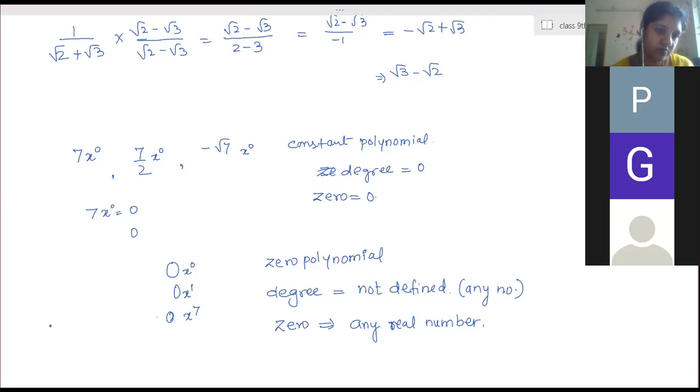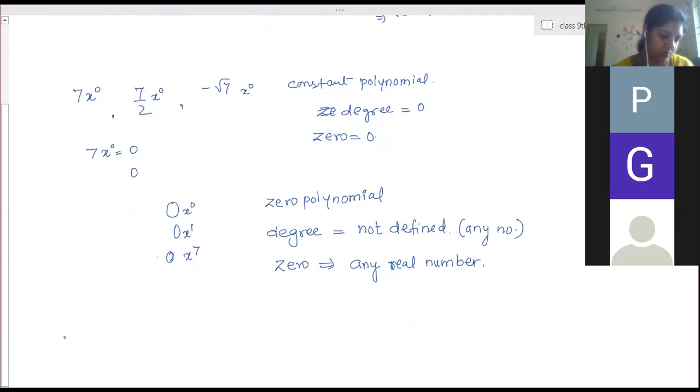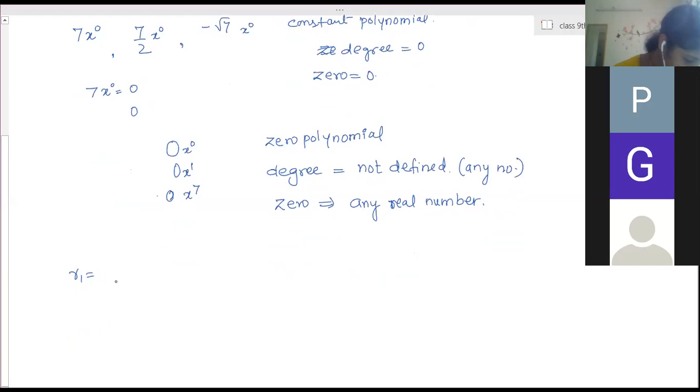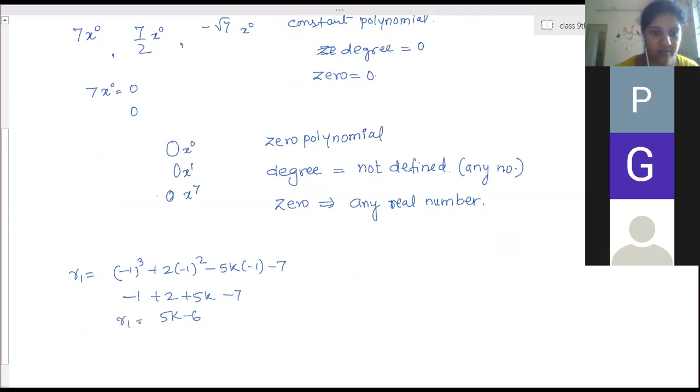Ma'am, P of -1, I got -6 plus 5k is equal to R1. You have to substitute -1 in that. So -1 cube plus 2 into -1 square minus 5k into -1 minus 7: -1 plus 2 plus 5k minus 7, which is 5k minus 6. So 5k minus 6 is R1.